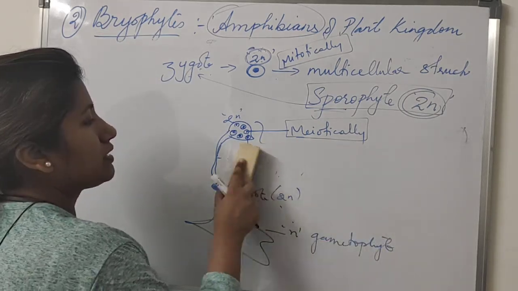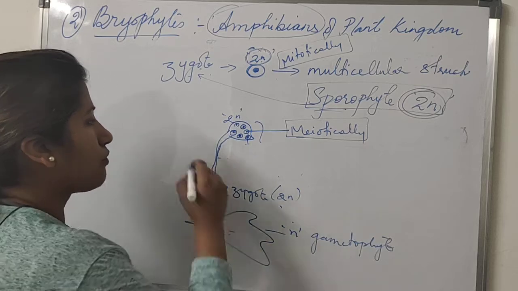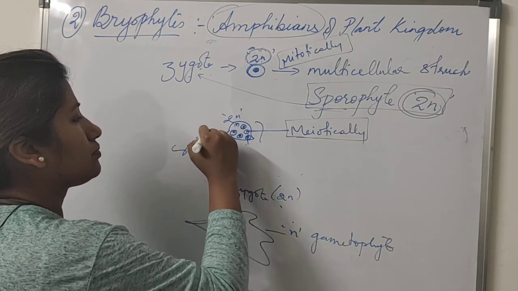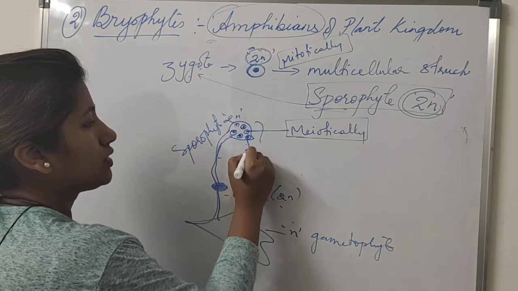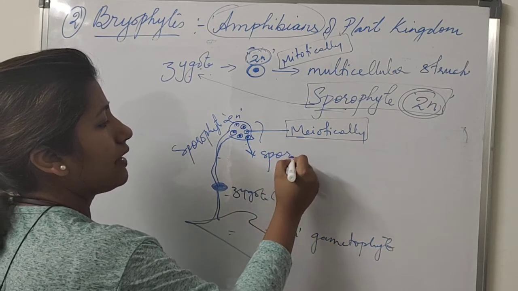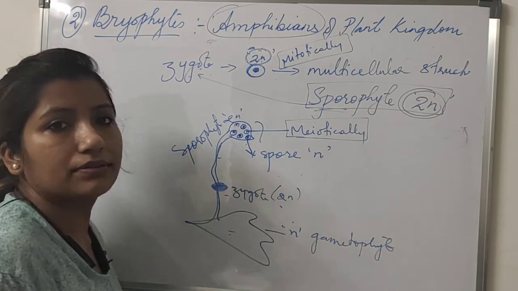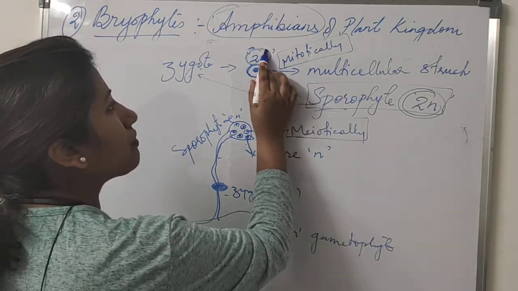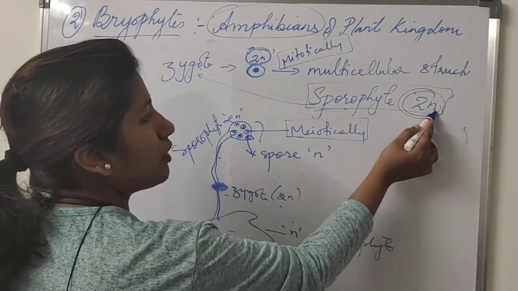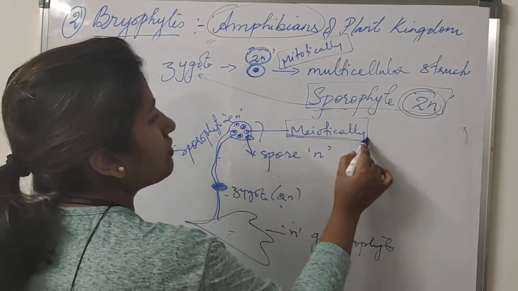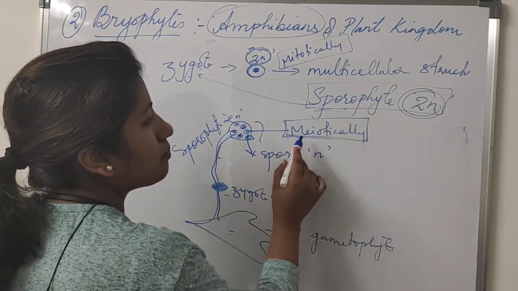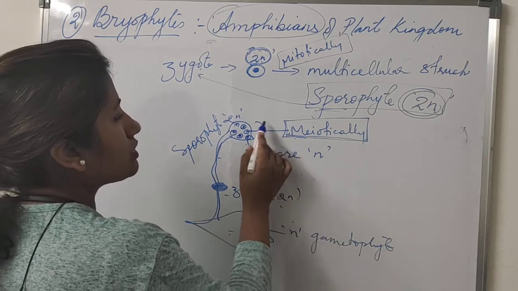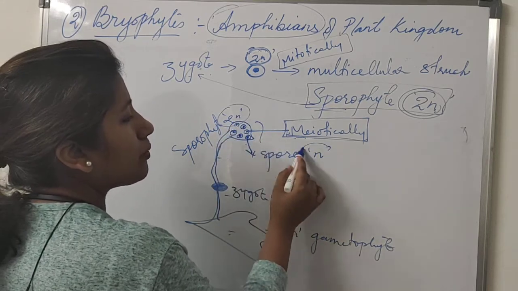From this sporophyte, spores will develop, and these spores will be haploid. So please pay attention here. Mitotic division will give rise from a diploid body to a diploid body, whereas when cells divide meiotically, they will give rise from a diploid body to a haploid body.